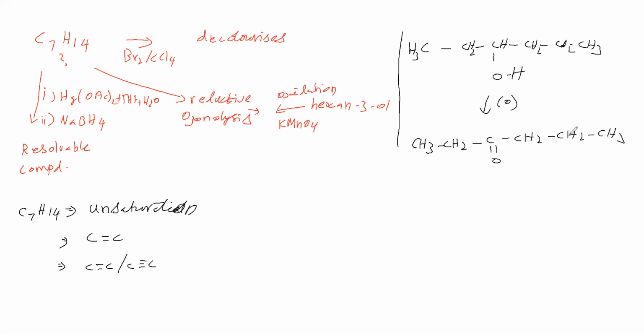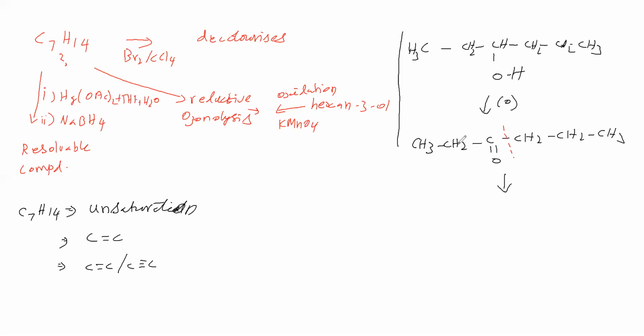Then in the ketone, carbon-carbon cleavage takes place. The keto group stays along with the smaller alkyl group as per Popoff's rule. Therefore this C-C bond is breaking.